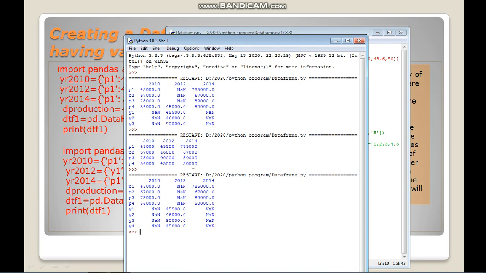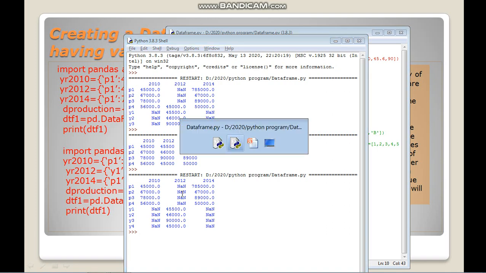Can you see here? The column names, the outer dictionary keys, are the same, but the inner dictionaries have some of the keys as P1, P2, P3, and P4, and some as Y1, Y2, Y3, Y4. So all the keys will be the sum total of all the keys of the inner dictionaries. And these are the values which are not matching. Here P1 doesn't have a value for 2012. You don't have P1, but you have Y1. And in Y1 you don't have the value for 2010 and 2014. So the non-matching keys will have the value None.